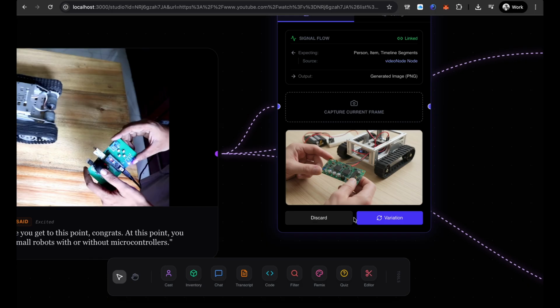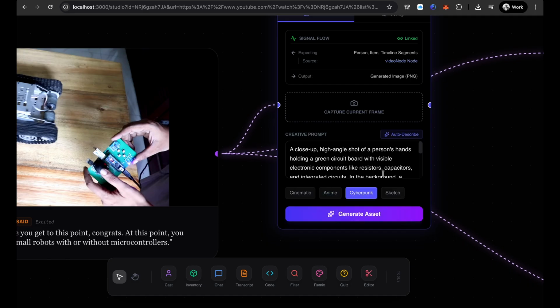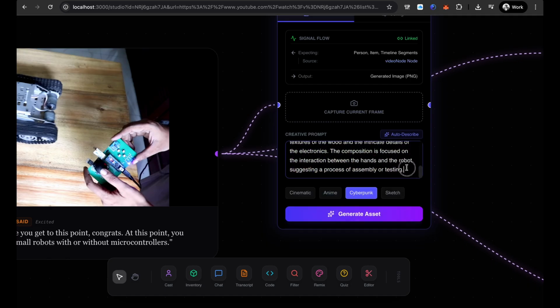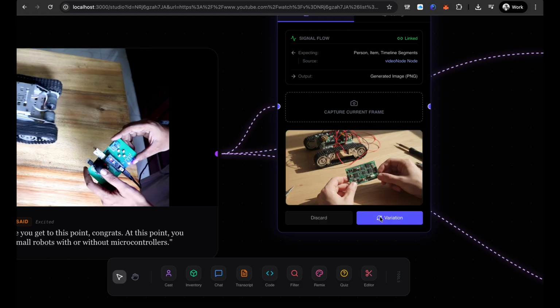It's not anime, but why is it not anime? I guess there's a bug, but it's okay. We will fix it. Let's discard. Let's give a prompt. Actually, let's not give one, let's see what this will give us right now. The variation of the same thing, right?